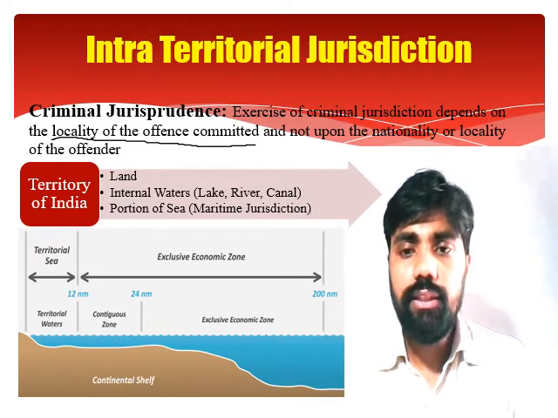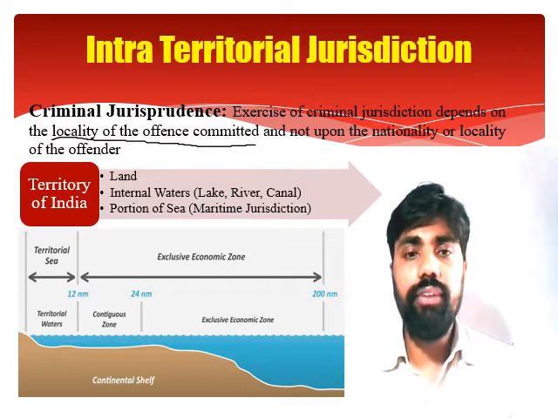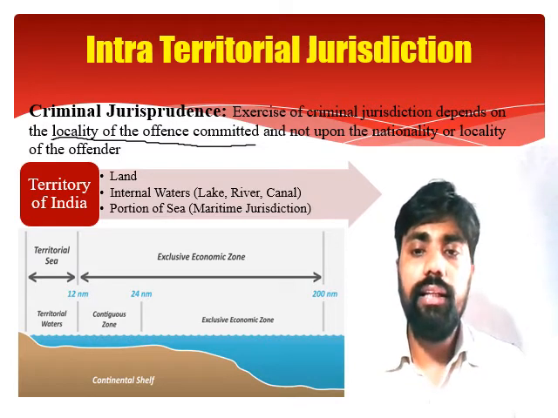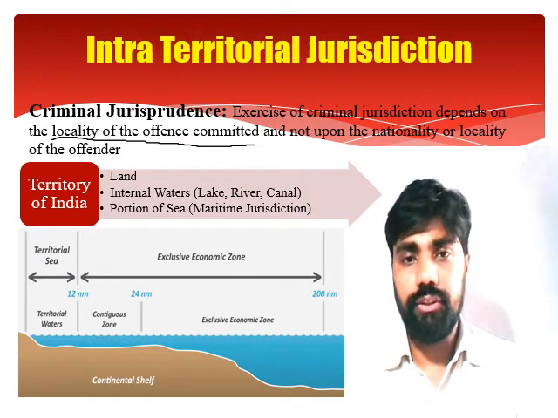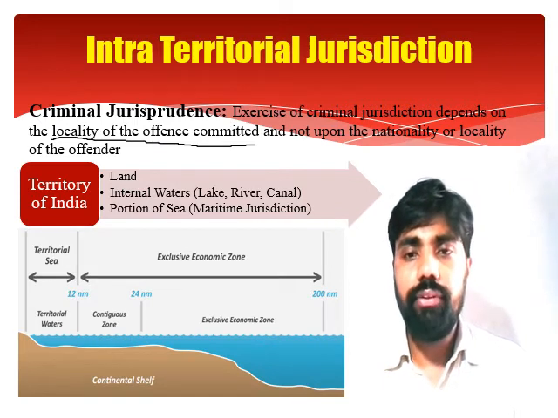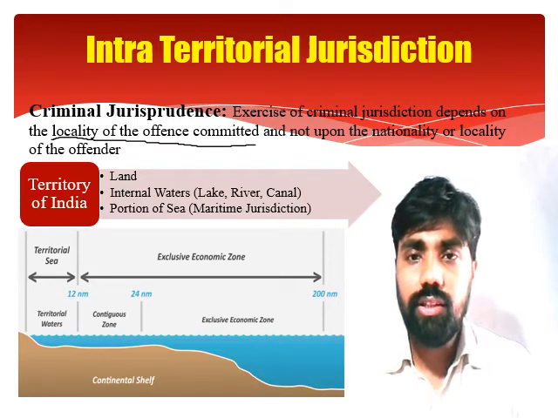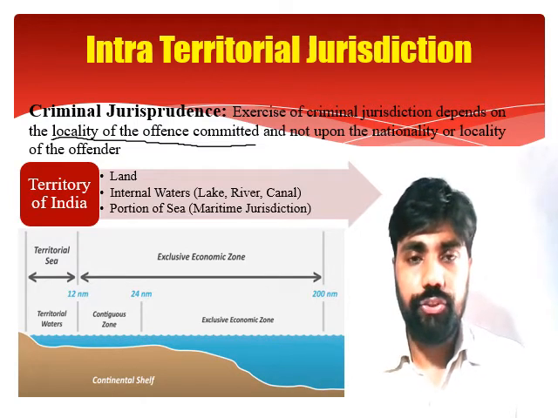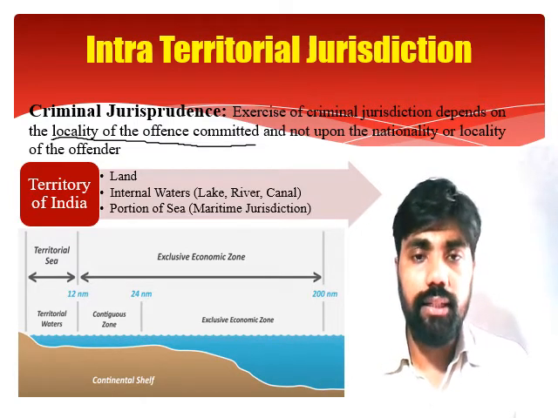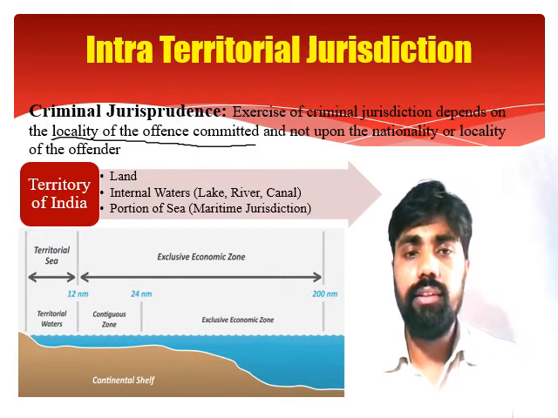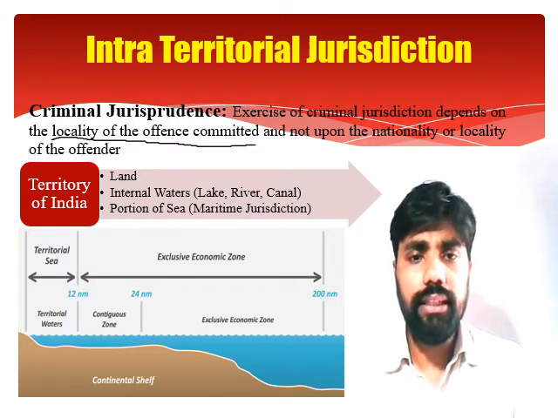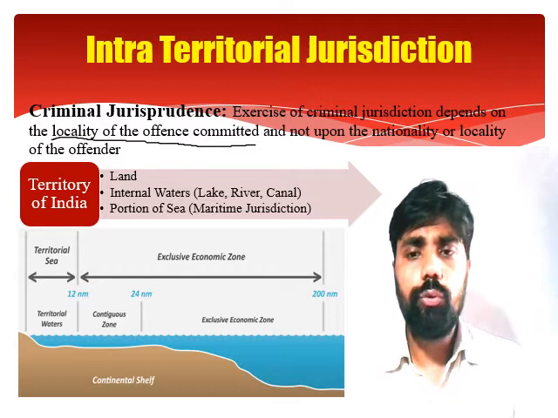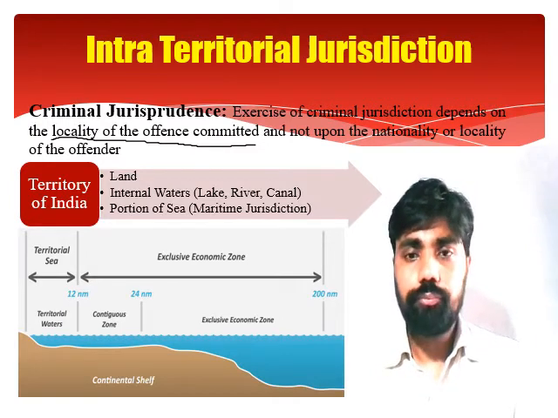What does it mean? If the crime is committed within the territory of India, then the Indian criminal courts would have jurisdiction, irrespective of whether it was an Indian national or a foreign national. It doesn't matter. Even a foreigner committing a crime within the territory of India, as defined under the Indian Penal Code, then the Indian courts would have jurisdiction.